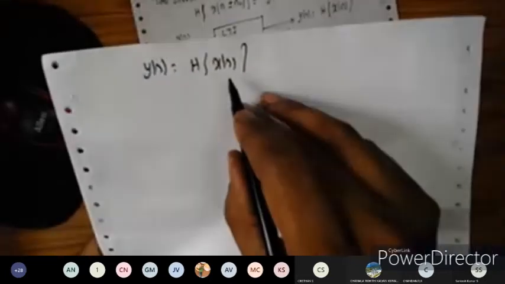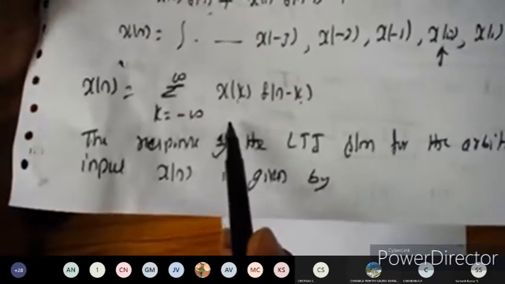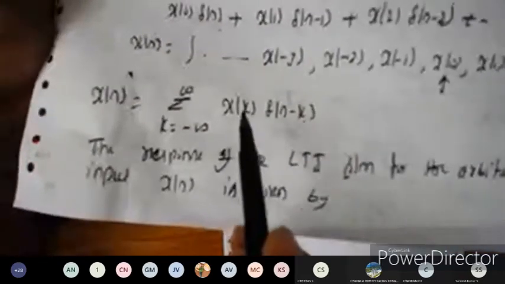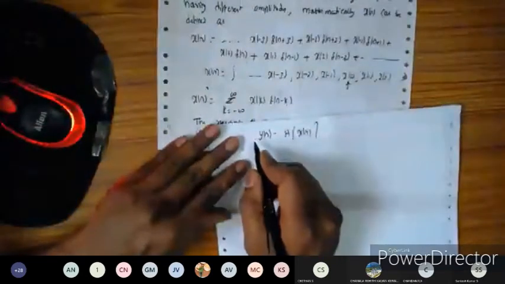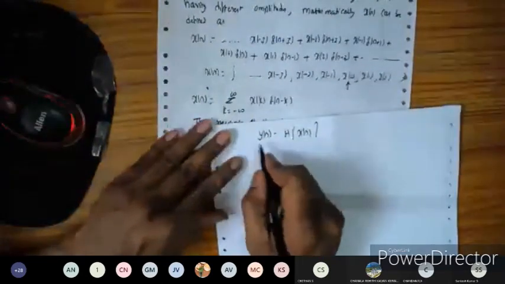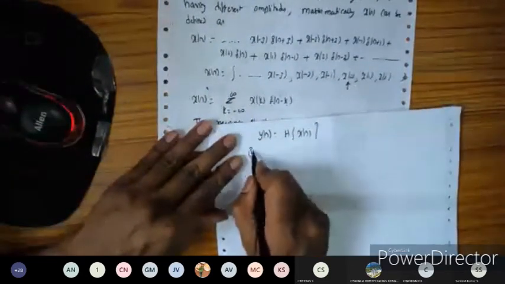Now, in place of x of n, I'm going to substitute the summation expression we got. In place of the x of n, I'm going to substitute the summation here. So y of n is equal to, substituting for x of n,